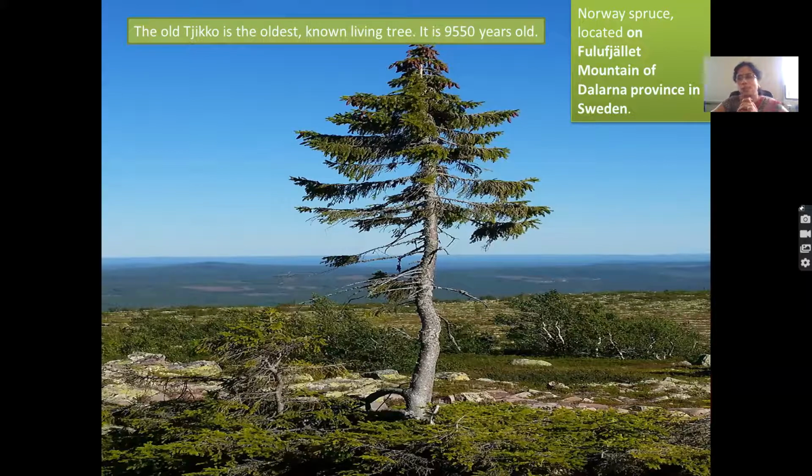And where is it? It is in Sweden. Yes, it is in Sweden, Norway. It's in a city of Norway on the mountain of Fulufjallet. Okay, so this is 9,550 years old.